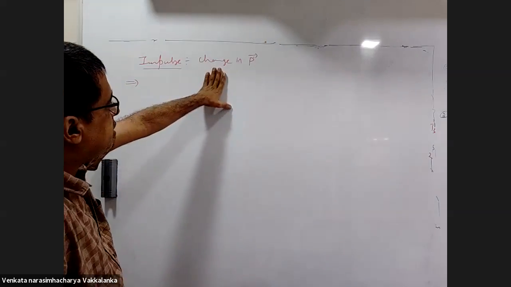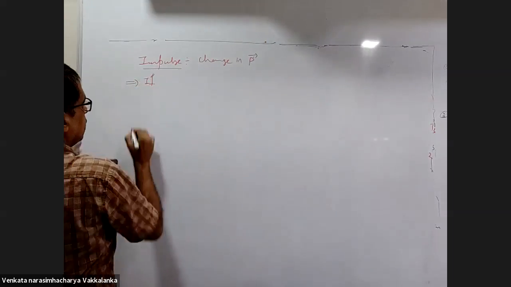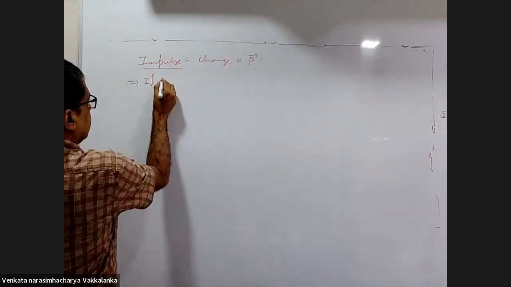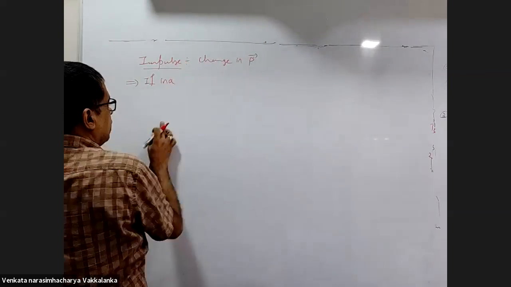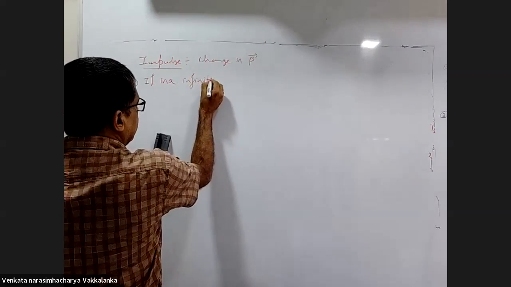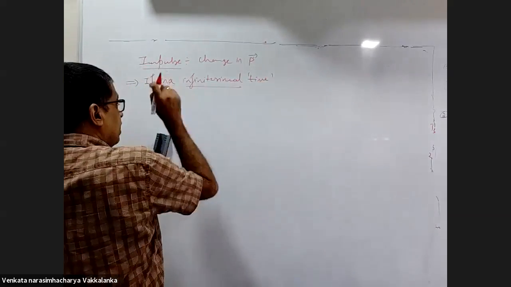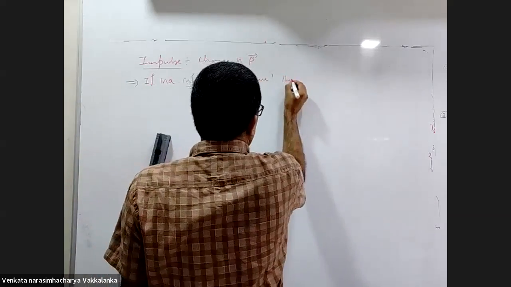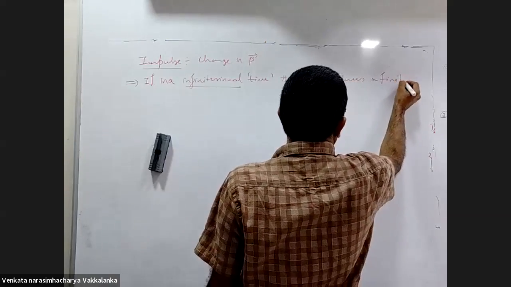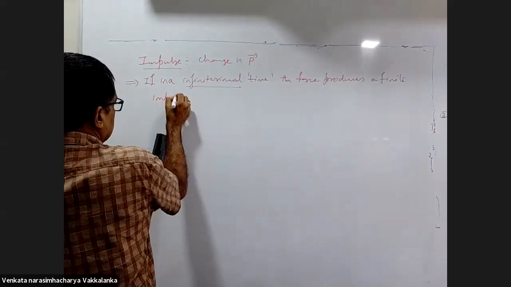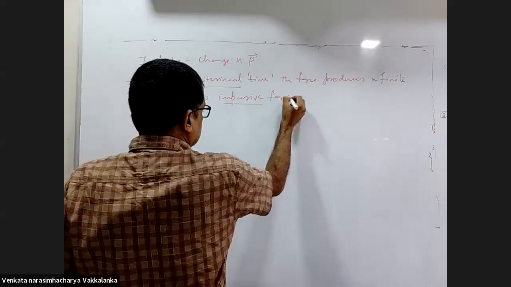Now, when there is a change in momentum, listen to this carefully: if in an infinitesimal time the force produces a finite impulse, then it is called an impulsive force.